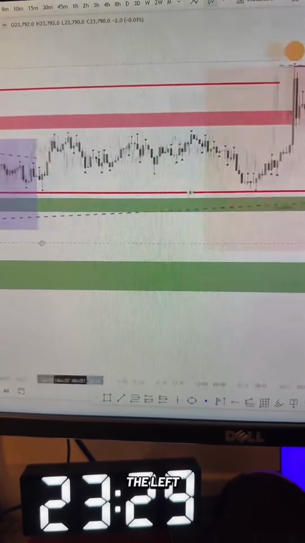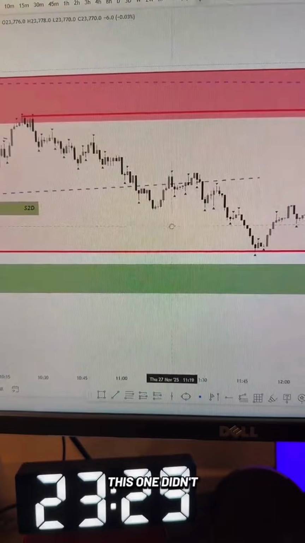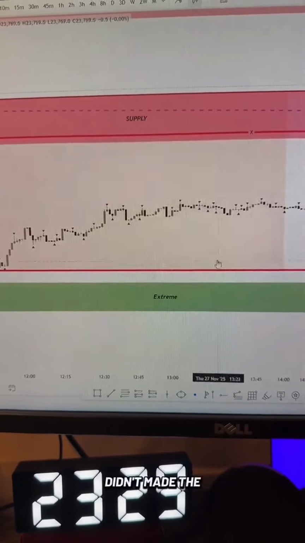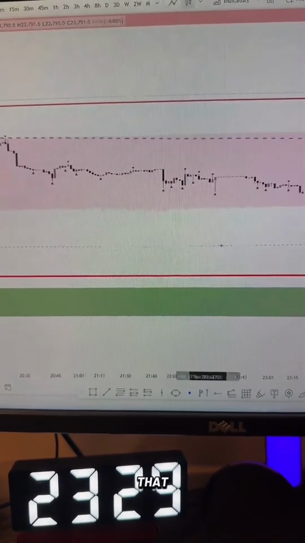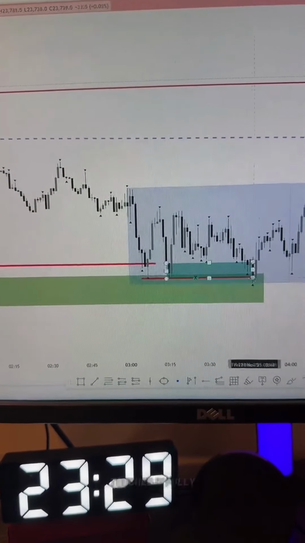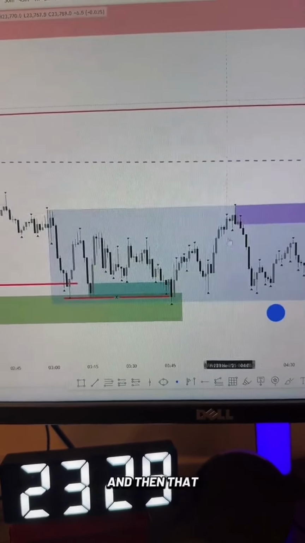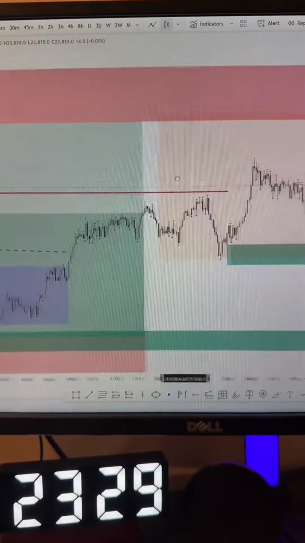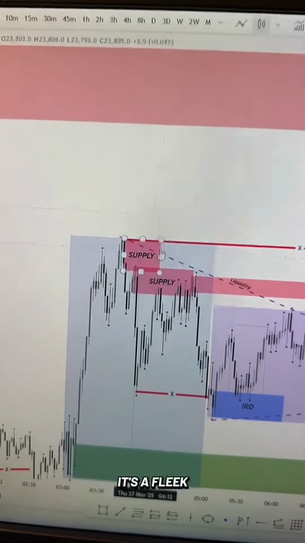let's go on the left. You see how this one didn't touch it? Cool, that's why we didn't make the high. But you see that, right? This one touched it. We came and touched it here, and then we touched it fully, and that led to the higher high. And you might be thinking, no, it's a fluke. No, it's not.